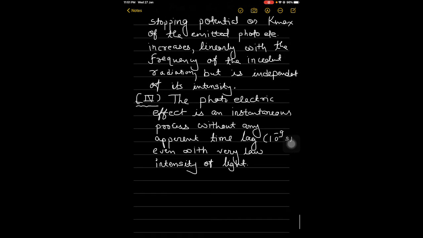And the fourth point, which is also very important, is that the photoelectric effect is an instantaneous process without any apparent time lag. It occurs in about 10 to the power minus 9 second or less than that, even with very low intensity of light. So these are the points of summary for the photoelectric effect and the experiment that took place for it.